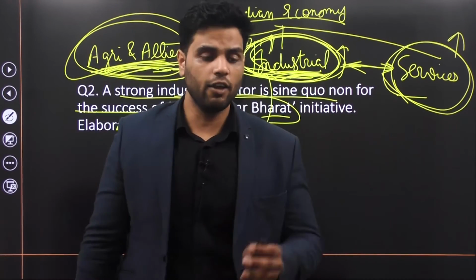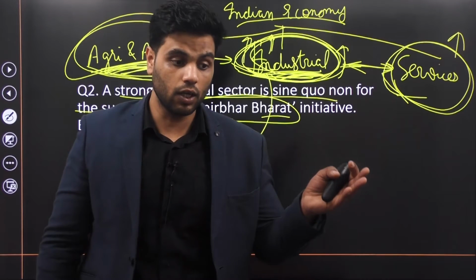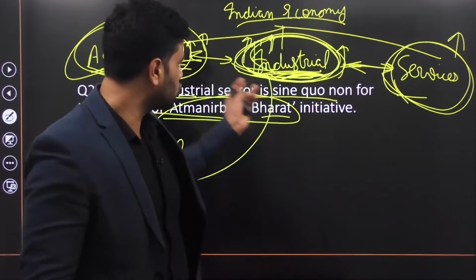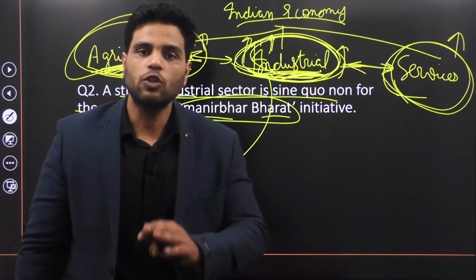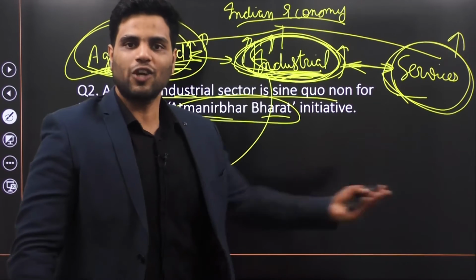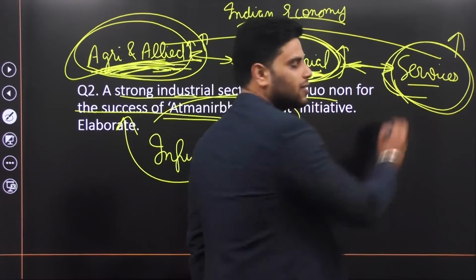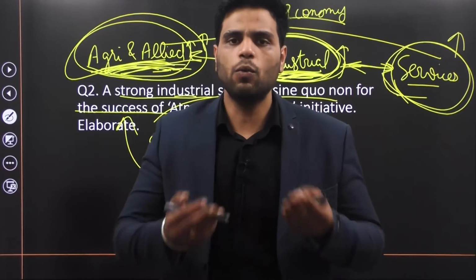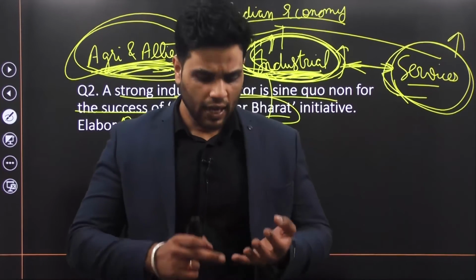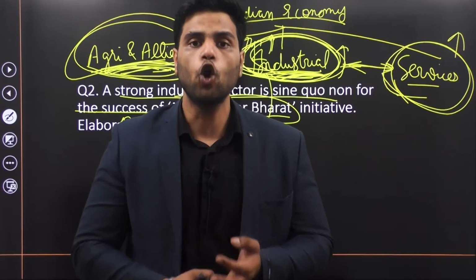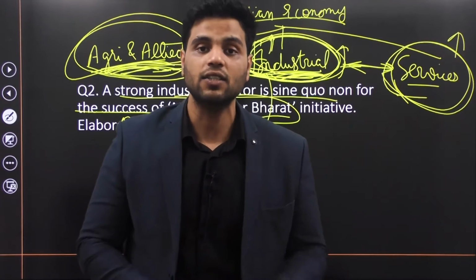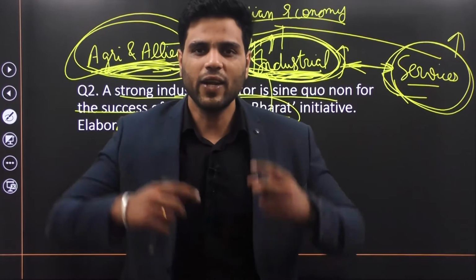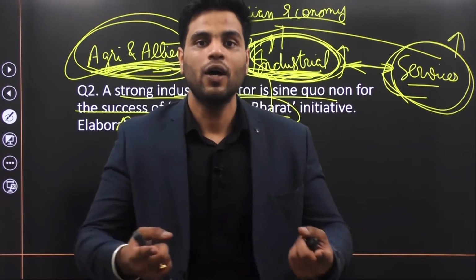Well, if the volume of goods and services increases, if the volume of goods increases that are being manufactured in the industrial sector, well, those goods are to be transported also. Well, what is transportation? Transportation is a service, right? If manufacturing companies increase in India, well, they would require help of certain professionals like chartered accountants. They would require lawyers also to frame contracts, right? They would require a lot of professional services. Make sense?